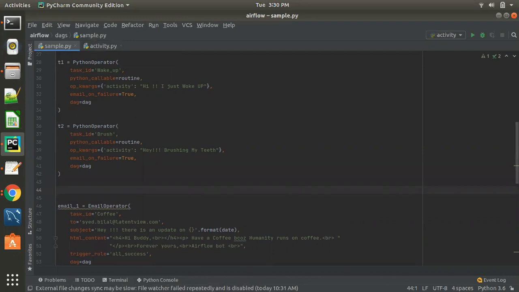It's clear. One doubt I have, Syed: is it similar to Azure ADF pipelines? Exactly, similar.